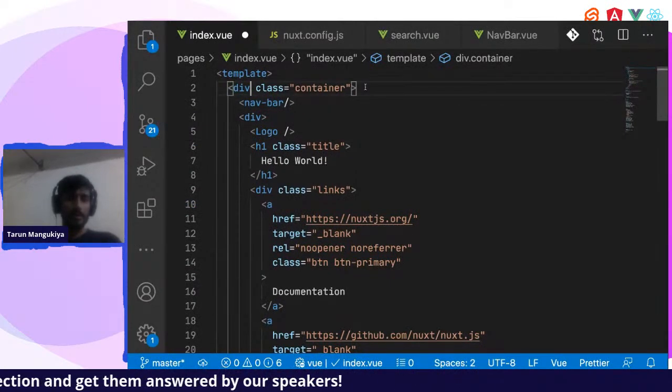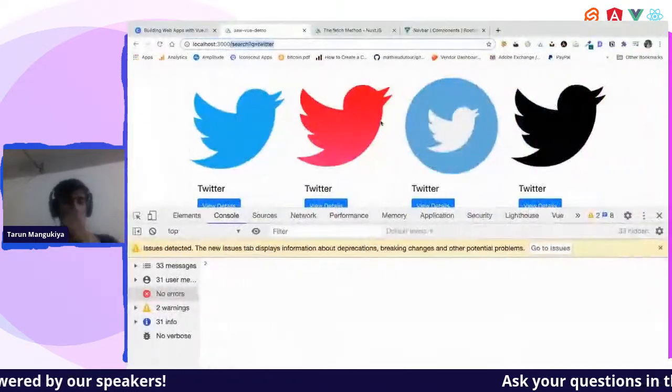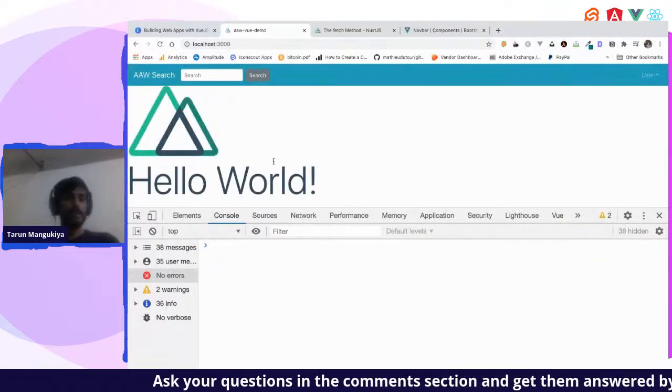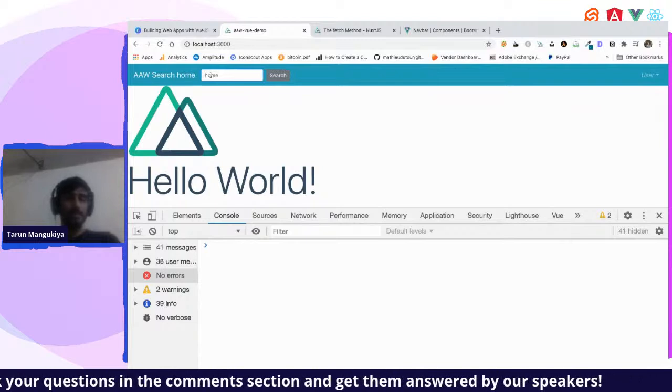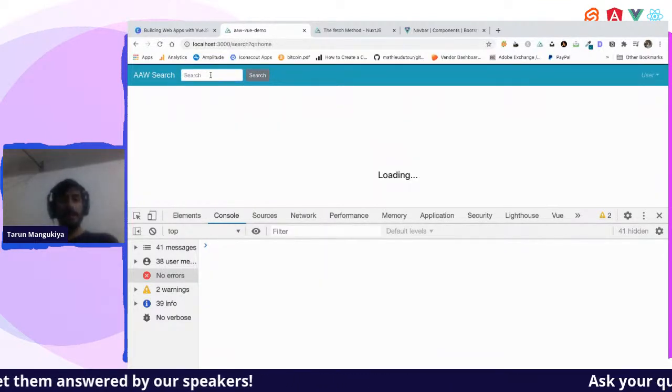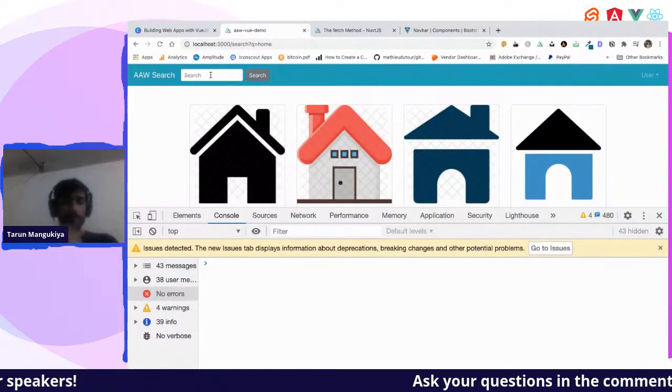I'll remove this container because my screen will be small again. Let us try to search home. So from this home page, I'm going to the search page, and yes, this one is working.